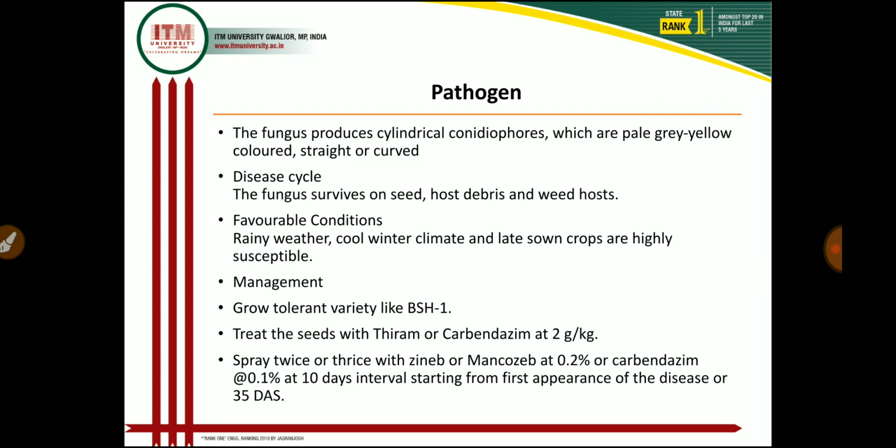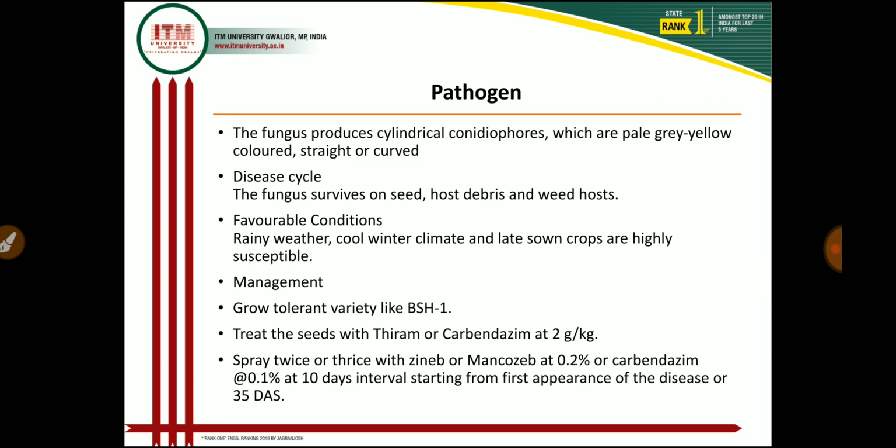So we can clearly identify it after preparation of a temporary slide. Then in the disease cycle, this fungus survives on seed, host plant debris, as well as in weed hosts, and secondary spread is mainly through wind-blown conidia. Because these conidia spread through wind, within only a few days after infection, the entire sunflower field is infected.